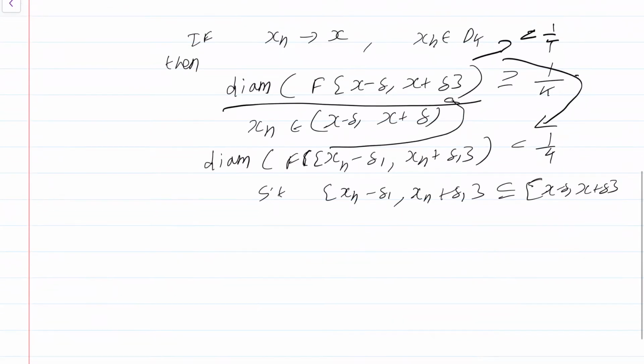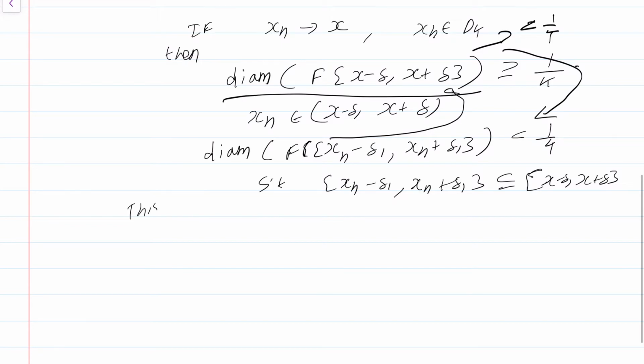So this shows that x must also be in D_k. The oscillation at the point x cannot be less than 1 by k. If it were, then points x_n which are very, very close to x will also have oscillation less than 1 by k, which is simply not allowed.